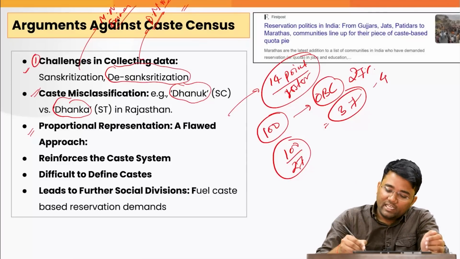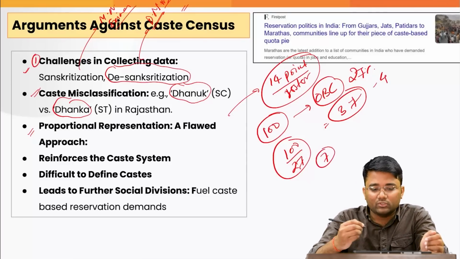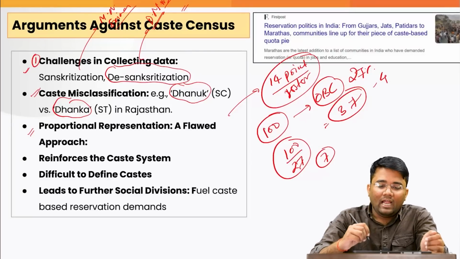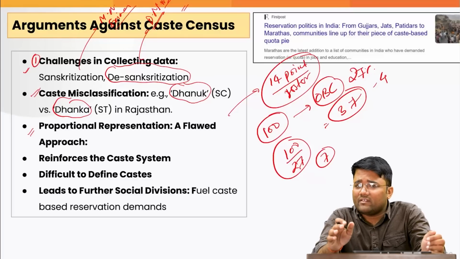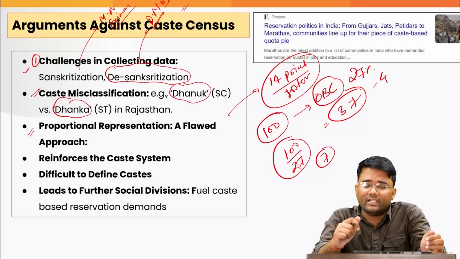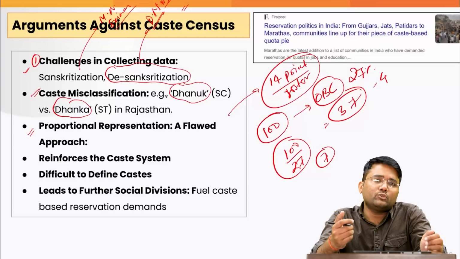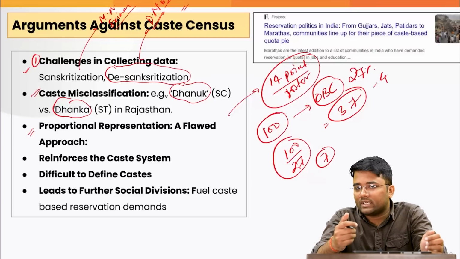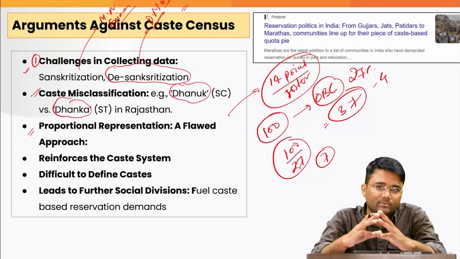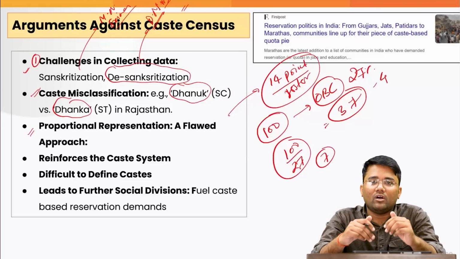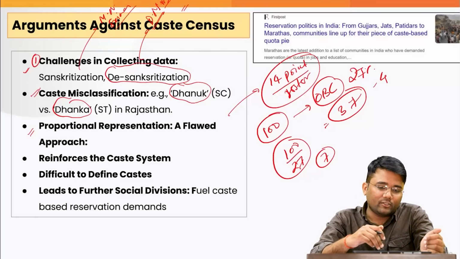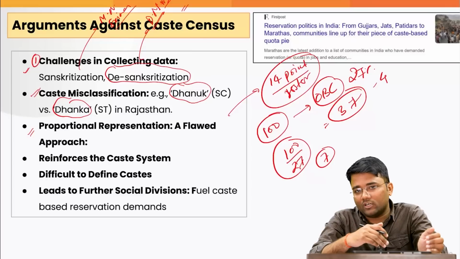Similarly, every 7th position goes to the SC candidate, and the ST candidate gets every 14th position because 7.5% reservation has been provided to them, and every 10th position goes to the EWS candidate as 10% reservation has been provided to them.